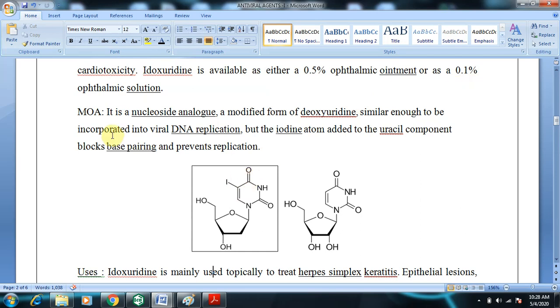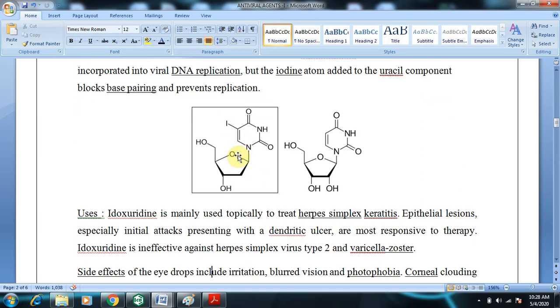Similarly, it is incorporated into viral DNA replication, but the iodine atom added to the uracil component blocks base pairing. You know that there should be base pairing in the case of DNA replication, adenine with uracil. So that base pairing is inhibited, thereby it inhibits DNA replication. This is the mechanism of action associated with idoxuridine.